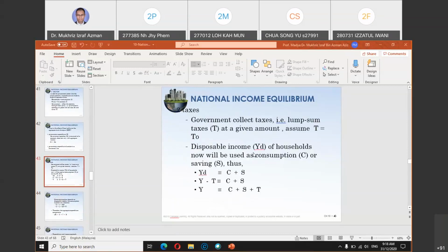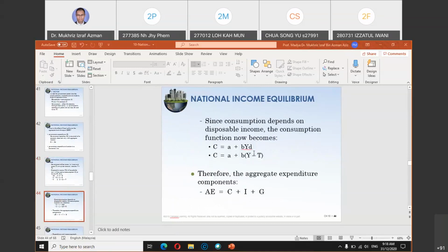In a three-sector economy, the function now becomes C plus I plus G. Aggregate expenditure is equal to consumption plus investment plus G. In a two-sector economy, AE is only equivalent to C plus I, but in a three-sector economy, AE is now C plus I plus G.